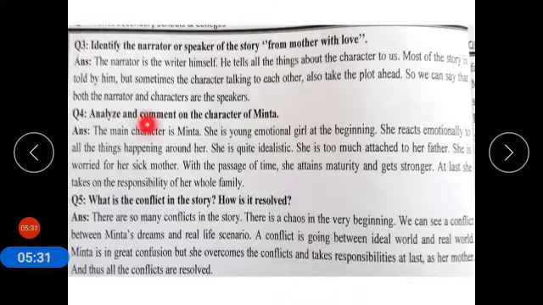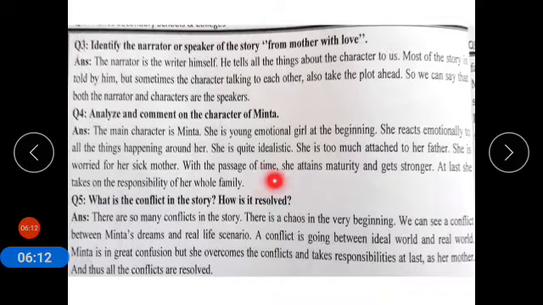Question number 4, analyze and comment on the character of Minta. So we have to analyze and then we have to comment, we have to say something on the character of Minta. The main character is Minta. She is a young, emotional girl at the beginning. At the beginning of the story, she is narrated by the speaker as a young girl. She reacts emotionally to all the things happening around her. She is quite idealistic. She is too much attached to her father. She is worried for her sick mother.